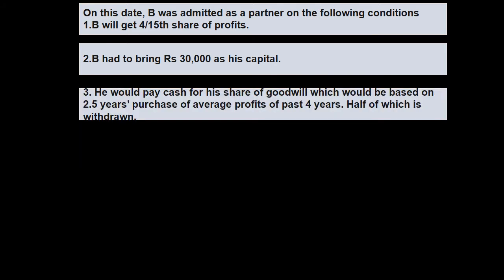Third, he would pay cash for his share of goodwill, and that goodwill is to be computed on the basis of 2.5 years of purchase of average profit of last 4 years. It means हमें 4 साल का profit का average करना है, उसे 2.5 से multiply करना है, and half of that goodwill जो नया partner लेके आएगा, B लेके आएगा, that is withdrawn by the sacrificing partner.